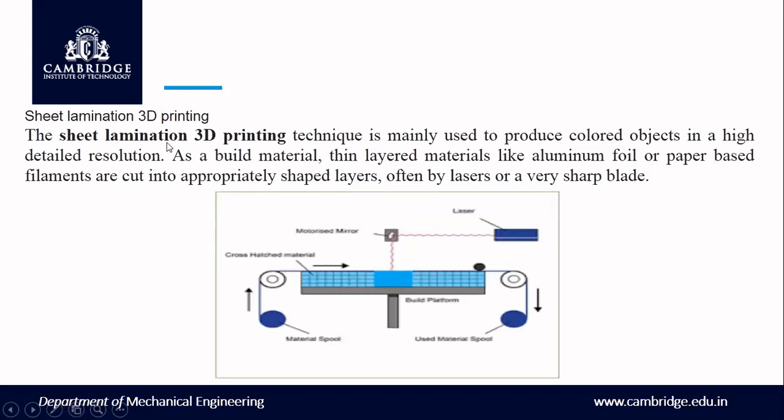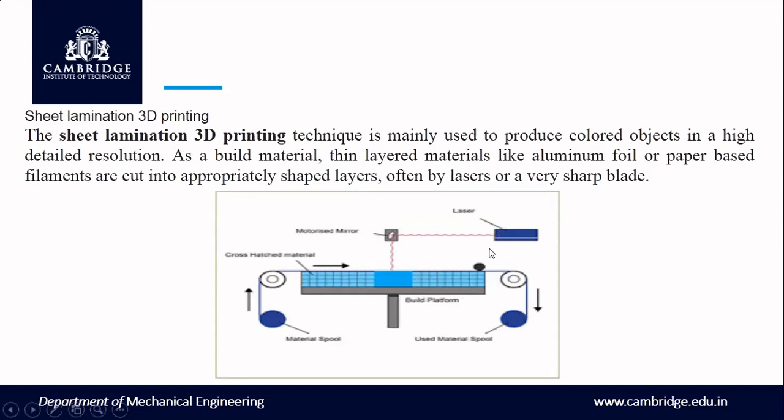Similarly, the sheet lamination 3D printer is also there. Sheet lamination 3D printing techniques are mainly used to produce colored objects in high detail resolution. Here, the main basic difference is that you can get a colored object also. A thin layered material like aluminum foil or paper-based filament is cut into appropriately shaped layers, often by laser.